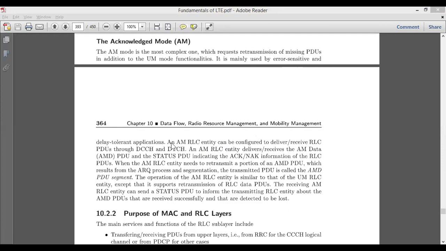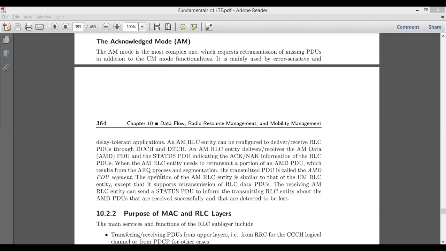Another mechanism in AM RLC is that it can be configured to deliver or receive RLC PDUs through DTCH. Then this AM RLC entity delivers and receives the AM data PDU and the status PDU indicating acknowledgement, ACK, and NAK, which is not acknowledgement. So this is how acknowledged mode works.